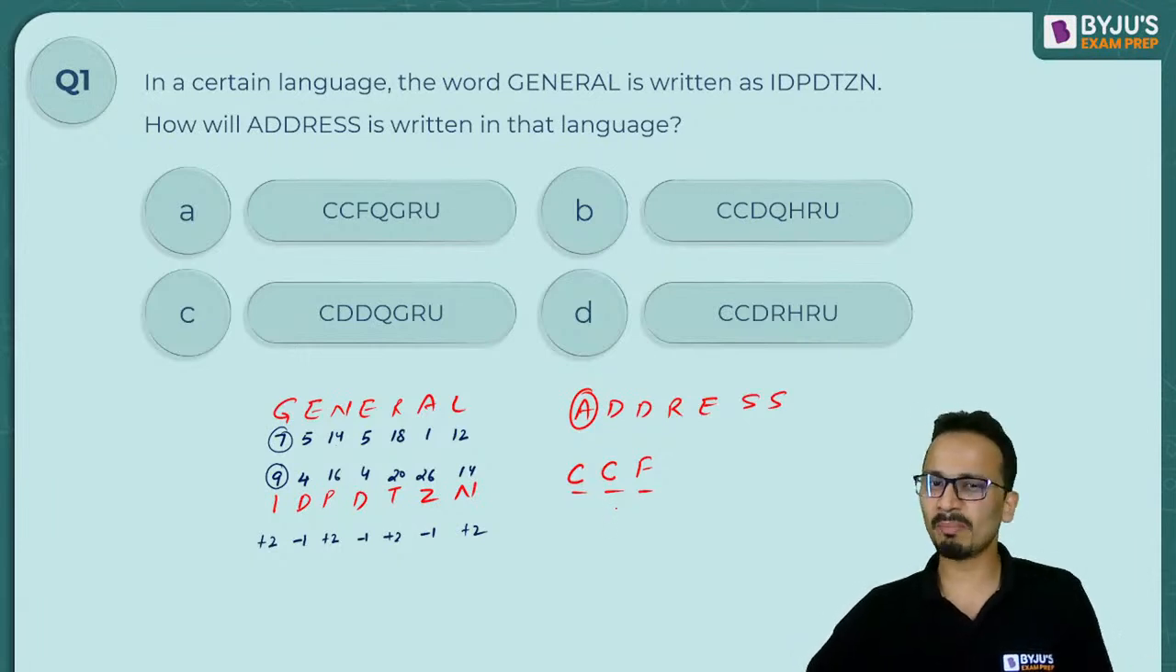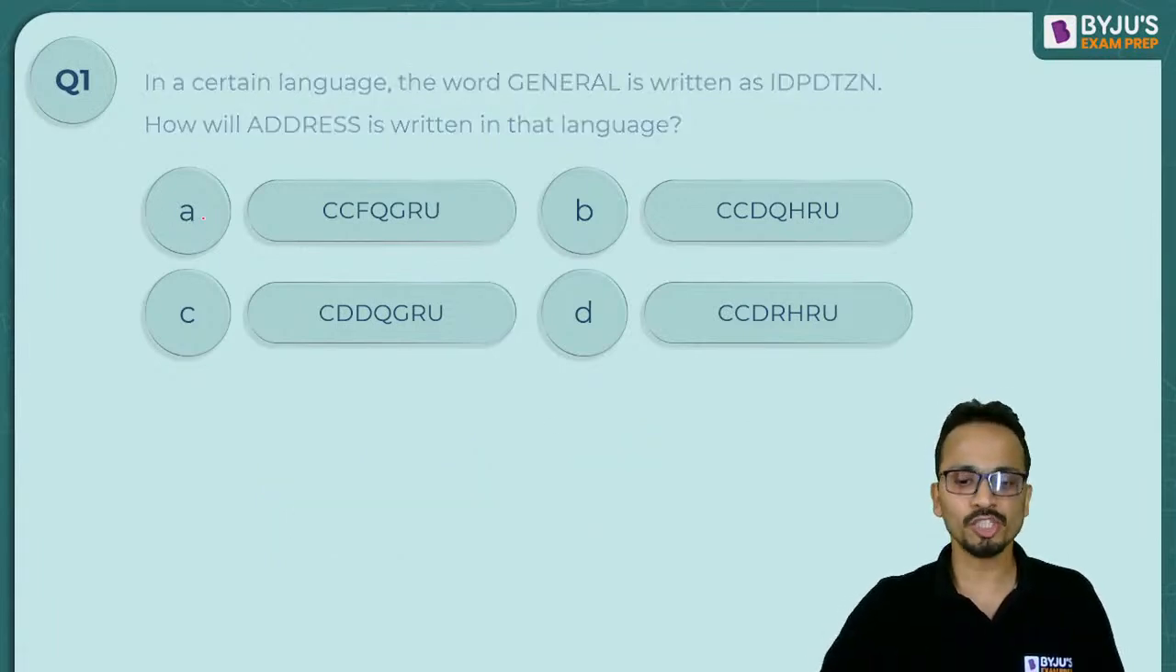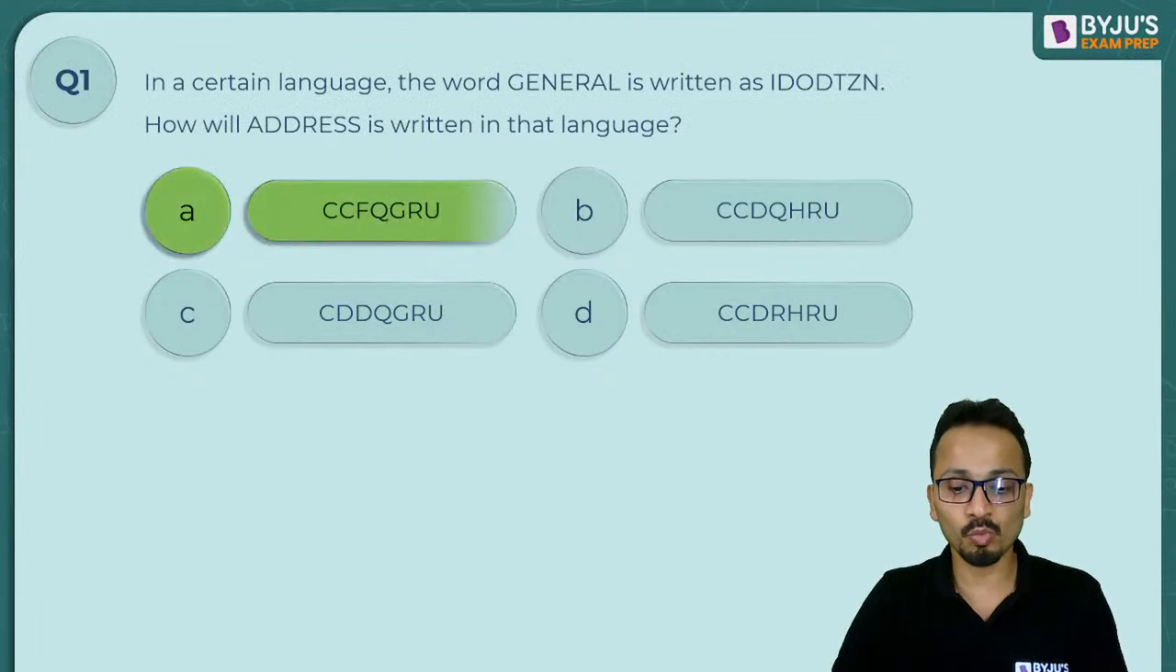Now there is no need to complete this. You can just check among the options. Where is CCF? So CCF is there in option A. So yes, the correct answer for this question will be option A.